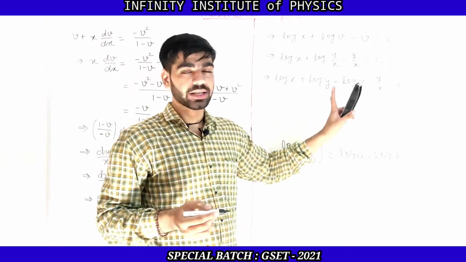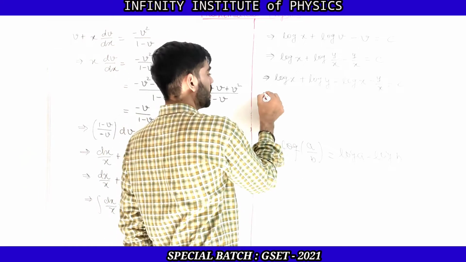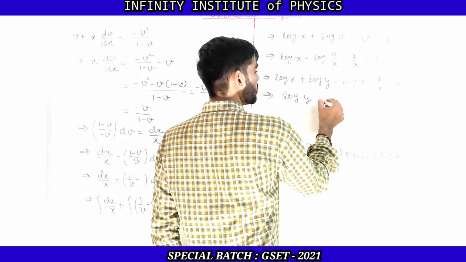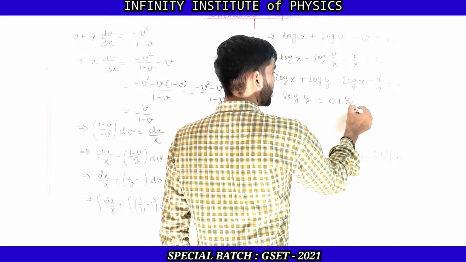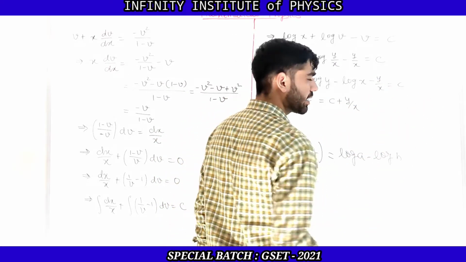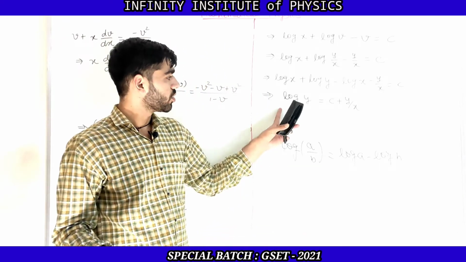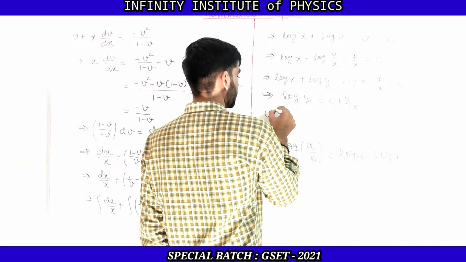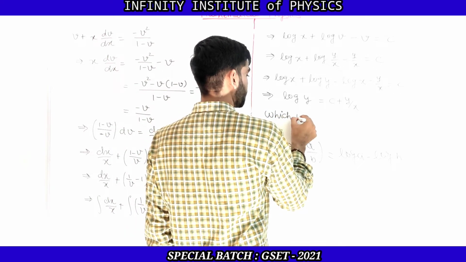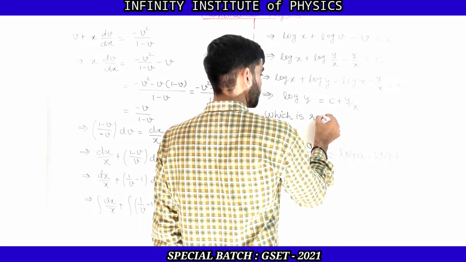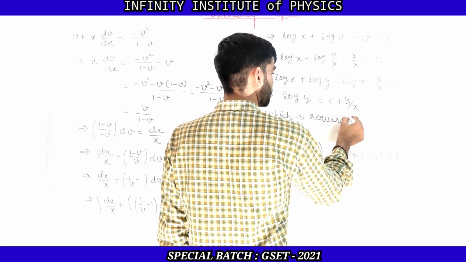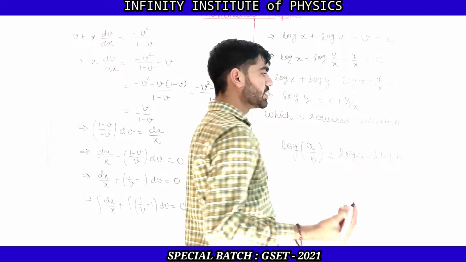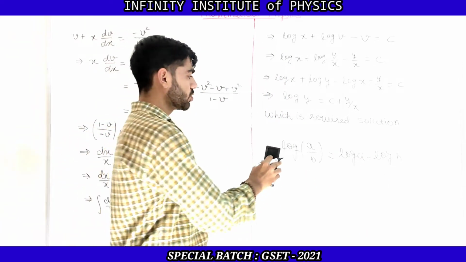Now plus log x and minus log x will cancel out. So this term is log y is equal to c plus y by x. I have taken that y by x to the right hand side. So it is log y is equal to c plus y by x, which is the required solution.